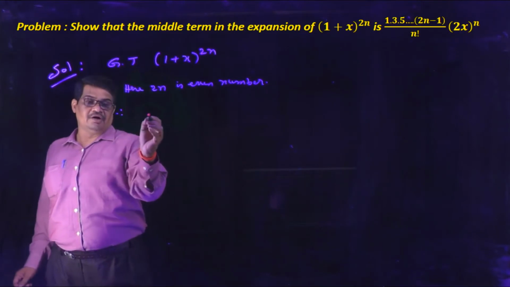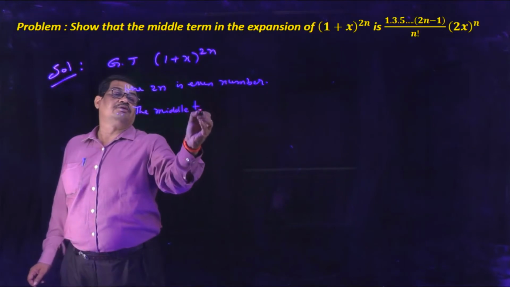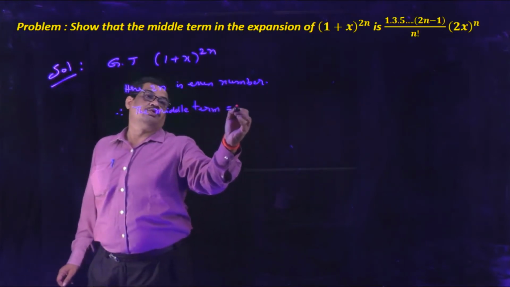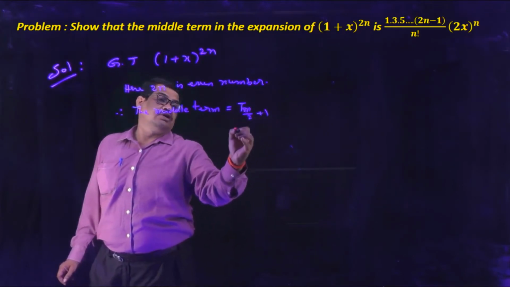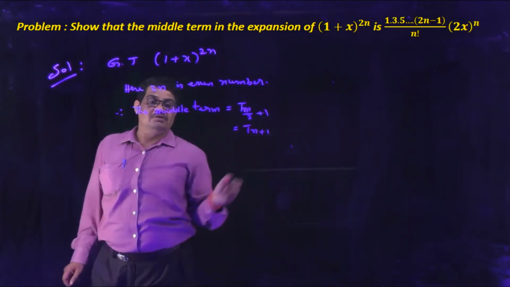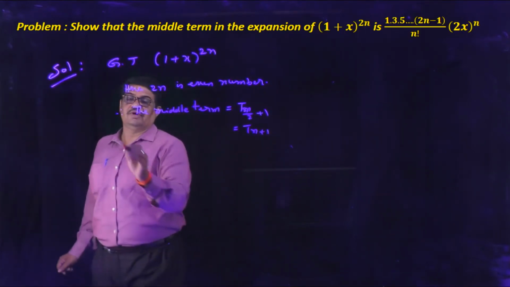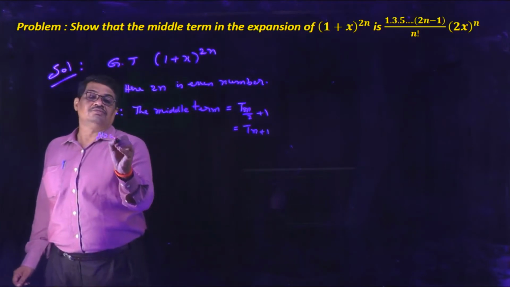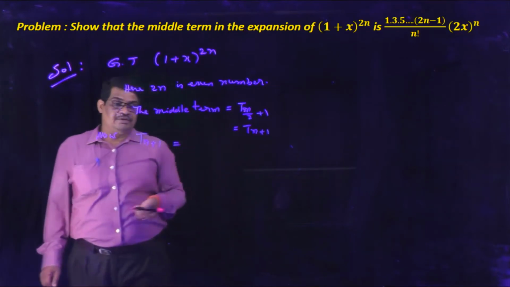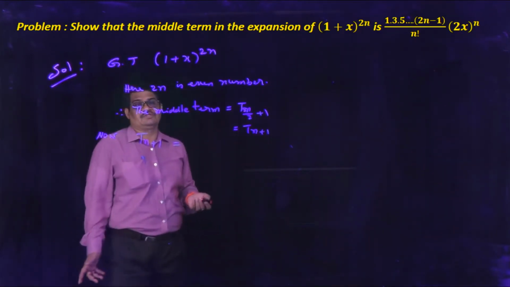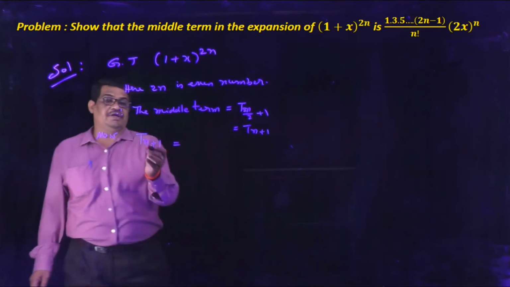Therefore, the middle term is equal to t of (2n/2 + 1), that is t(n+1). That is the middle term. Now we are writing the middle term. What is t(r+1)? It is nCr x^(n−r) a^r. Like that, here n is r.